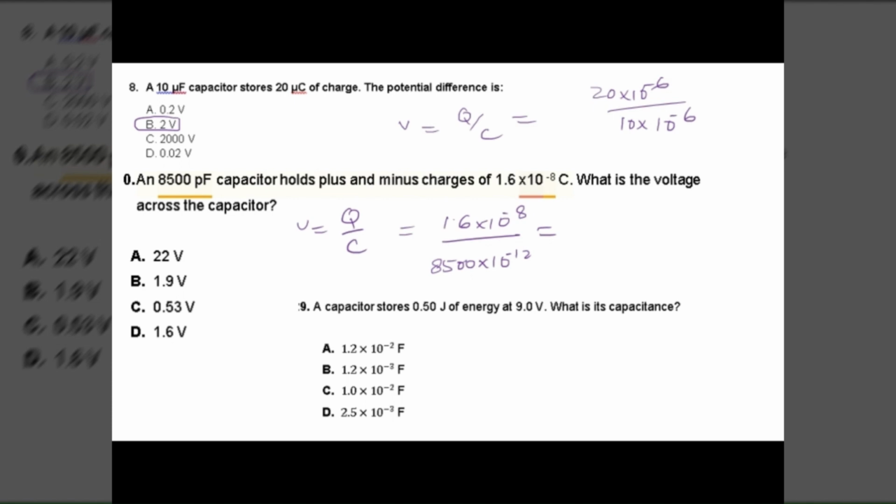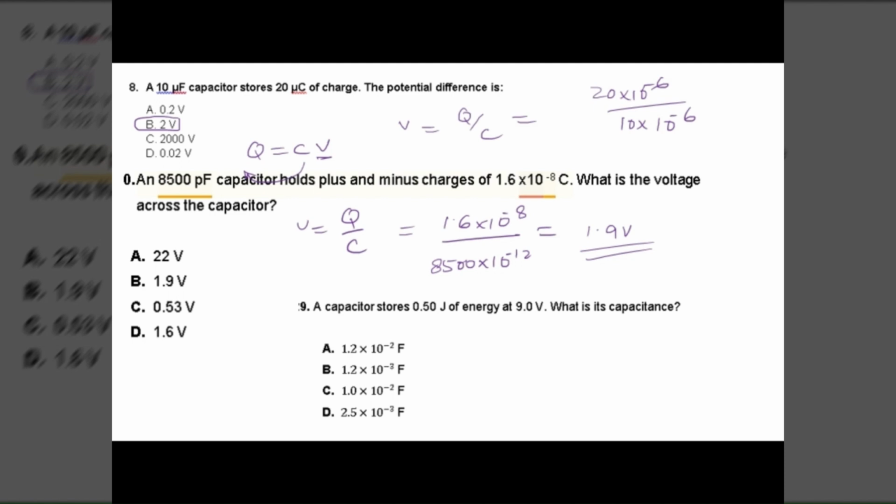Did I do it wrong? Wait, the equation is Q equals CV. You need V, so Q over C. C will move under the Q. I got 1.88.